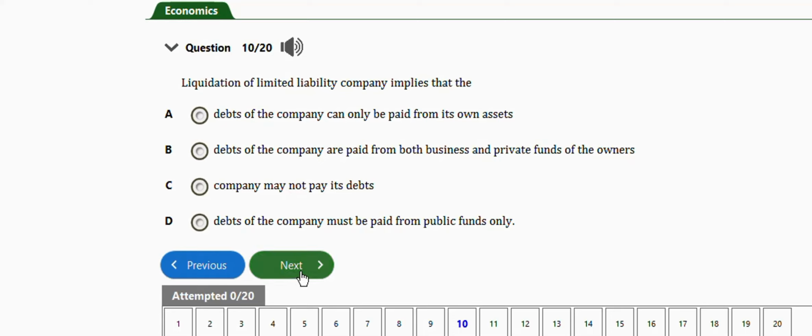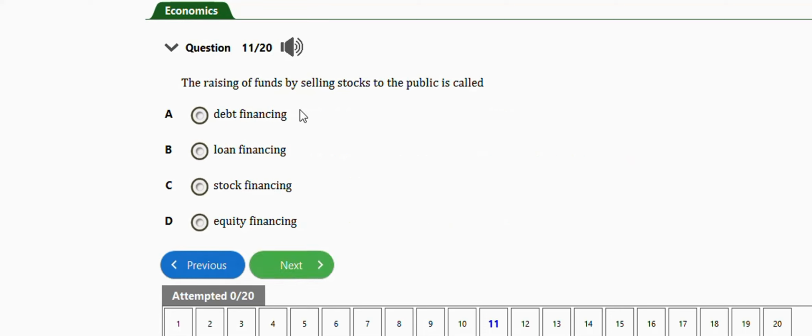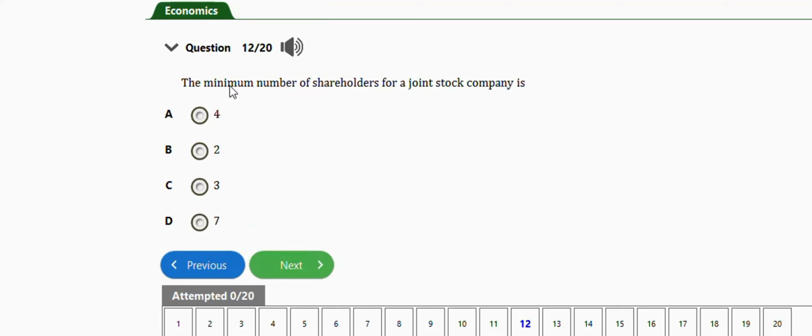Next question I have here is this one. It says the raising of funds by selling stocks to the public is called debt financing, loan financing, stock financing, equity financing. The right answer is option D, very important, equity financing. Next question I have here is this one. It says the minimum number of shareholders for a joint stock company is 7, guys. Option D. Okay, next question I have here is this one.